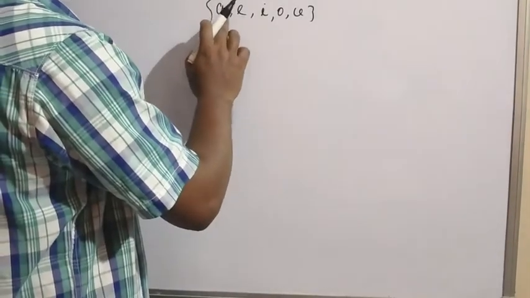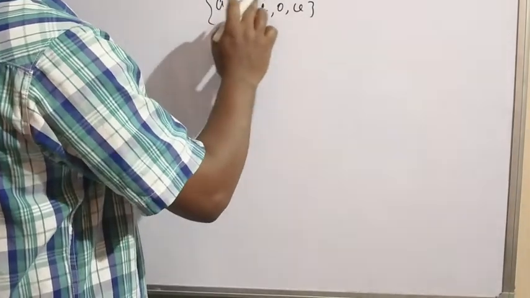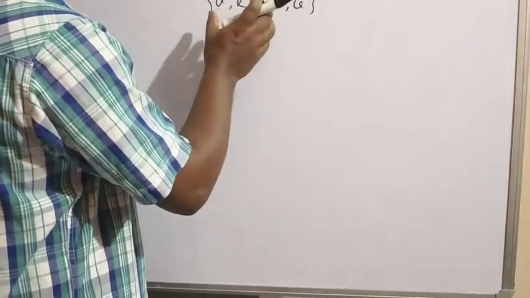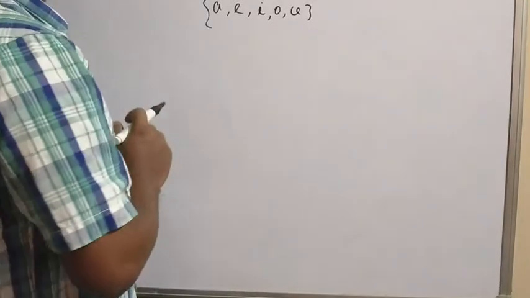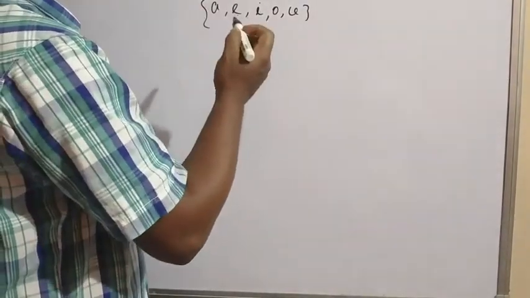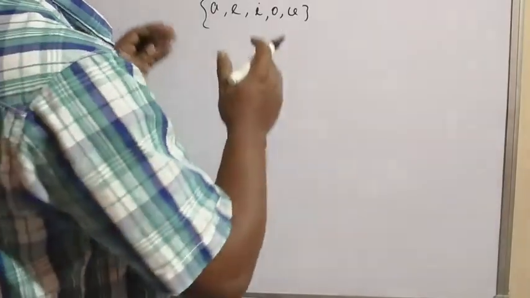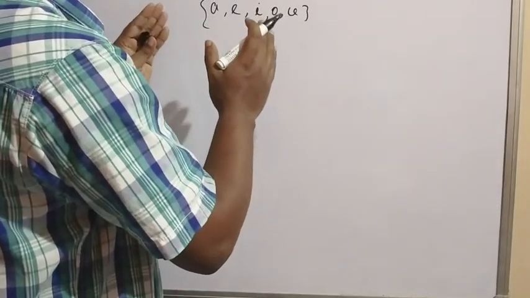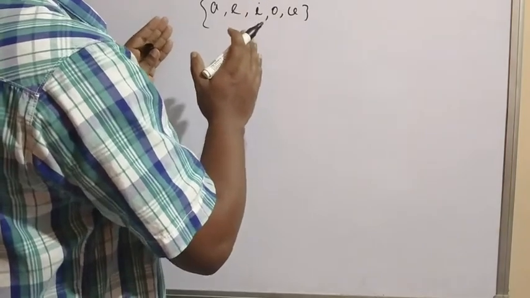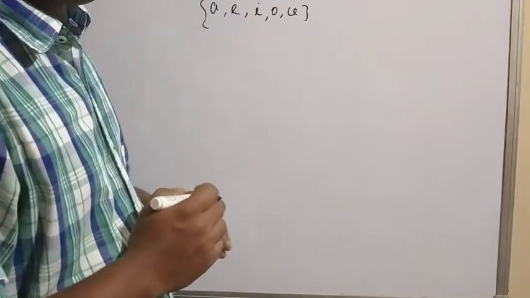Here A is an element. Each object here is one element of this set. The combination of these elements is called a set. Understood? A set is always expressed in a well-defined form. Well-defined form means it has its own meaning. It has definite properties so that we can express it as a combination of elements.